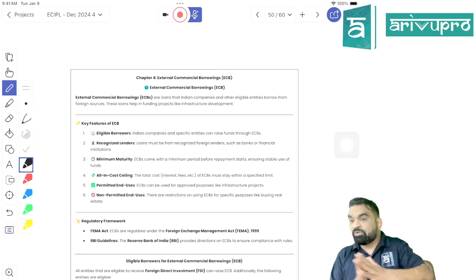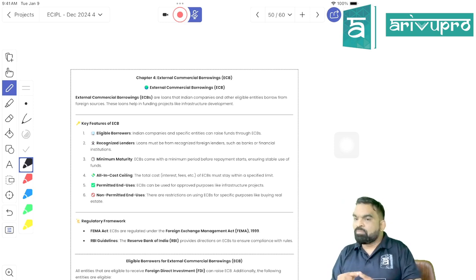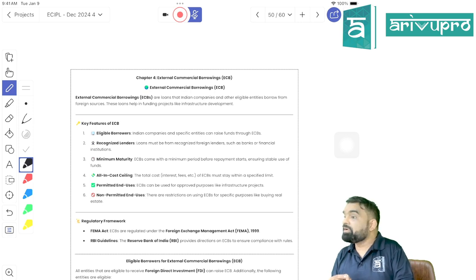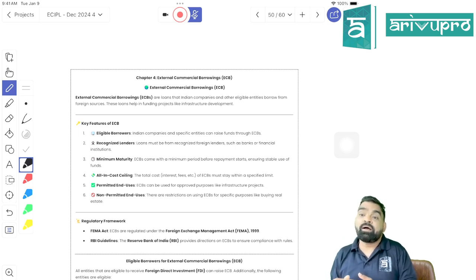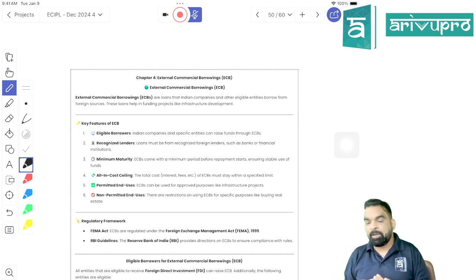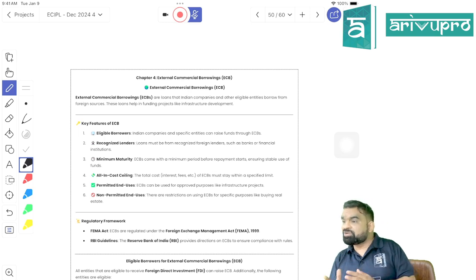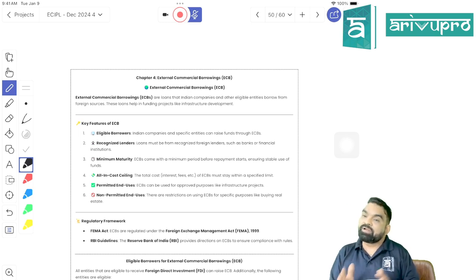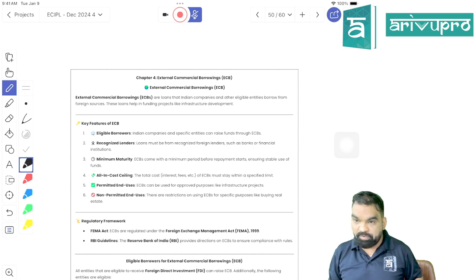Right, students? So who is going to determine the rules and regulations of ECB is RBI. So how much ECB you can raise is going to be determined by RBI. From whom you can take the loan is going to be determined by the RBI. Who can take the loan is going to be determined by RBI. Where you can use that loan or where you cannot use that loan is going to be determined by RBI, right? And all the matters incidental or ancillary related with ECB are going to be determined by RBI under section 6. Got my point, students?